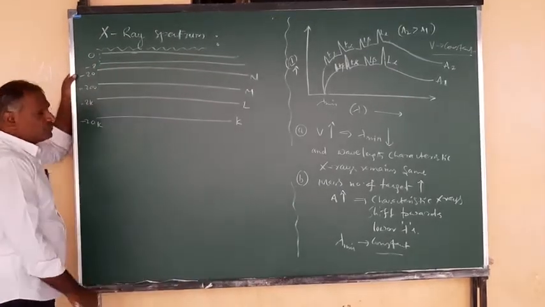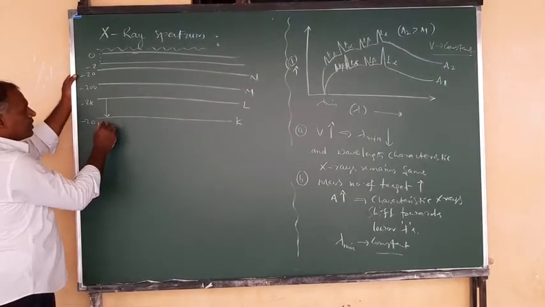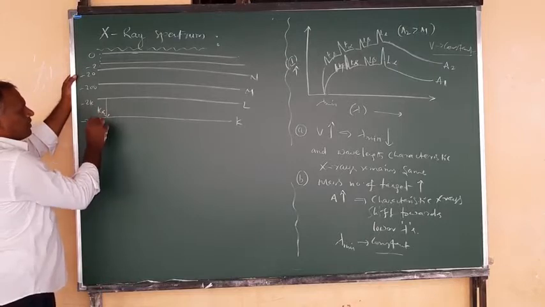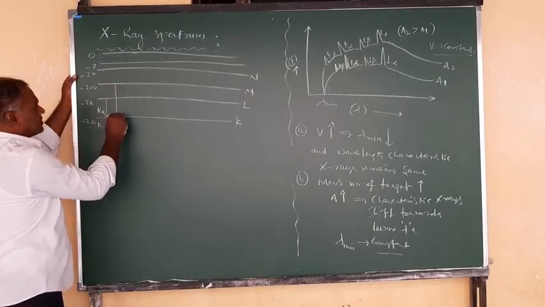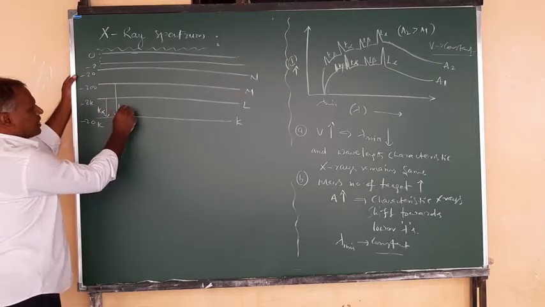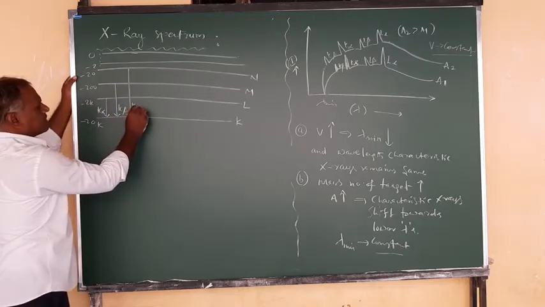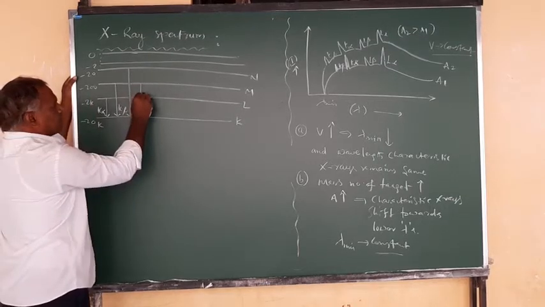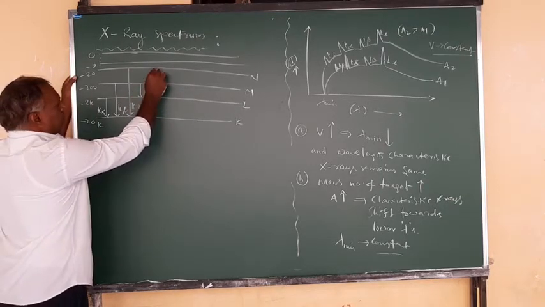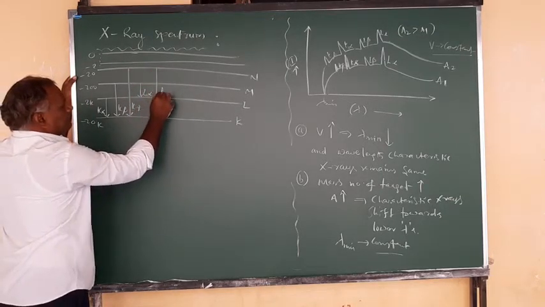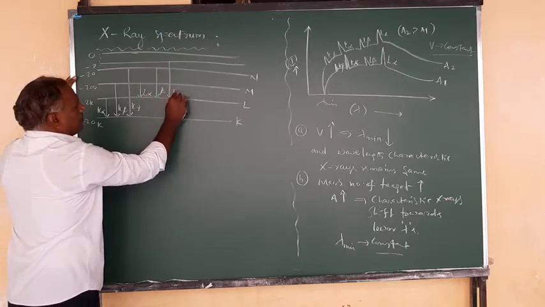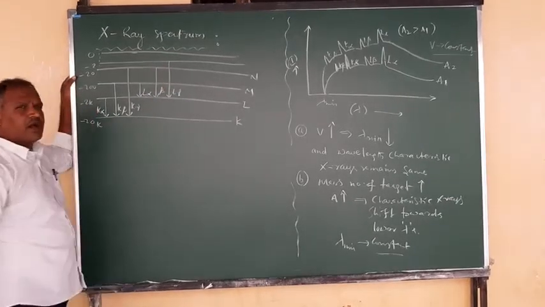Now a transition from here to here is called the K alpha line. A transition from here to here is called K beta. The next one is K gamma. Similarly, you have L alpha, L beta, and L gamma. Similarly, you can have M and N also.